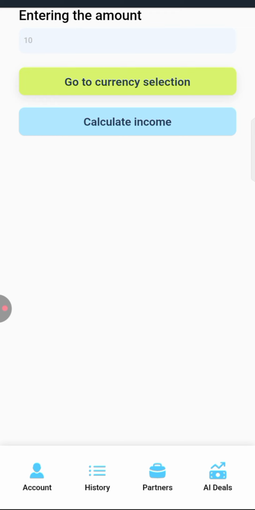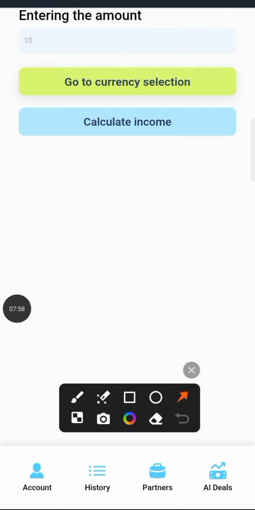So if you go to currency, I so much love the interface of this platform. They will allow you to calculate your income before making up your mind to top up. You can calculate your income, and if it's suitable and convenient to you, at your own choice, you can go ahead. This calculator allows you to calculate your income, maybe in the next 34 days and 17 hours. If you are going to be getting 3 or 4 times the 10 USDT you want to deposit, you are good to go.